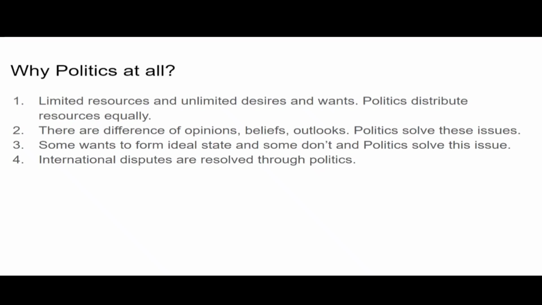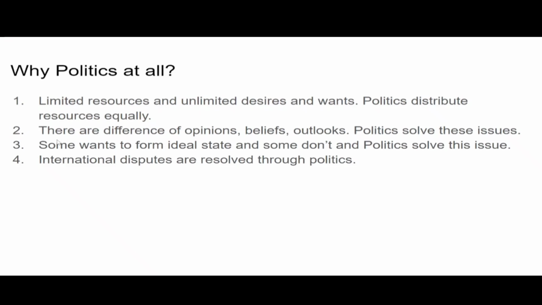What will happen if there was no politics? There are limited resources and unlimited desires. The people with high authority, or the powerful people, will snatch the resources from poor people. To solve this issue, we need what? We need politics, because politics will help us to distribute resources equally.